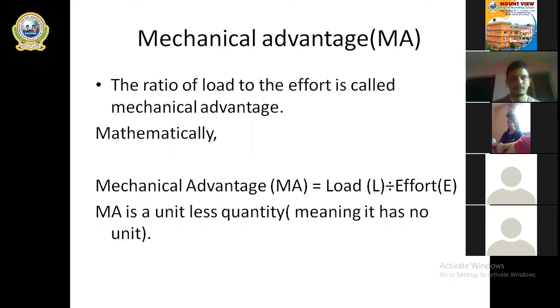Let me go to the screen. So students, as I told you earlier, mechanical advantage is the ratio of two quantities. Let me give you an example. What are these two quantities? Load and effort. When load is divided by effort, we can calculate mechanical advantage. Let us suppose load is 10 Newton. Let me share a screen.